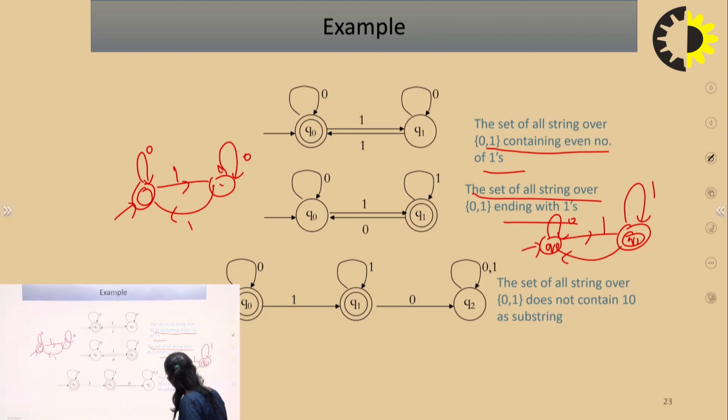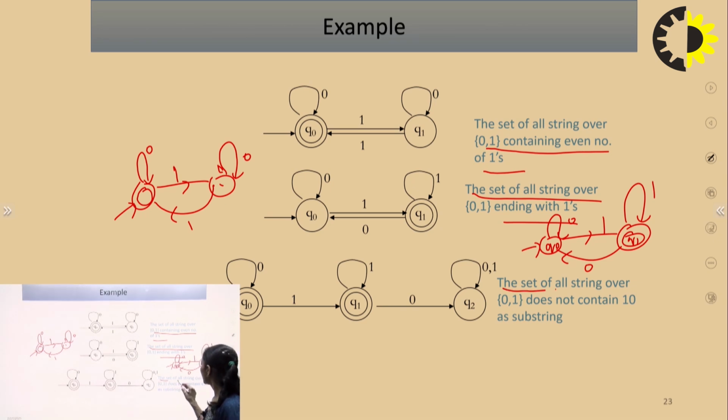The transition for 0 from q1 will go to q0, because the restriction is given that it always ends with 1. This is the final state; if we end at 0, that will be incorrect.